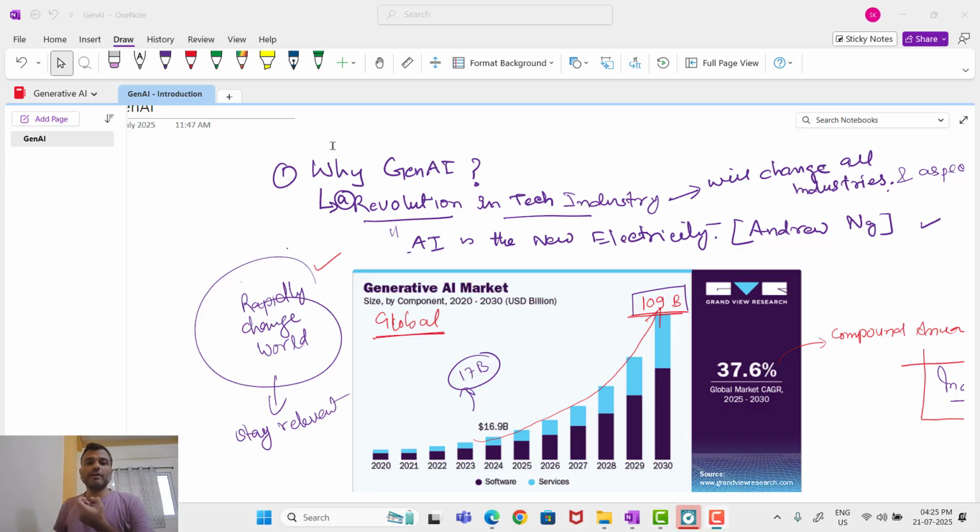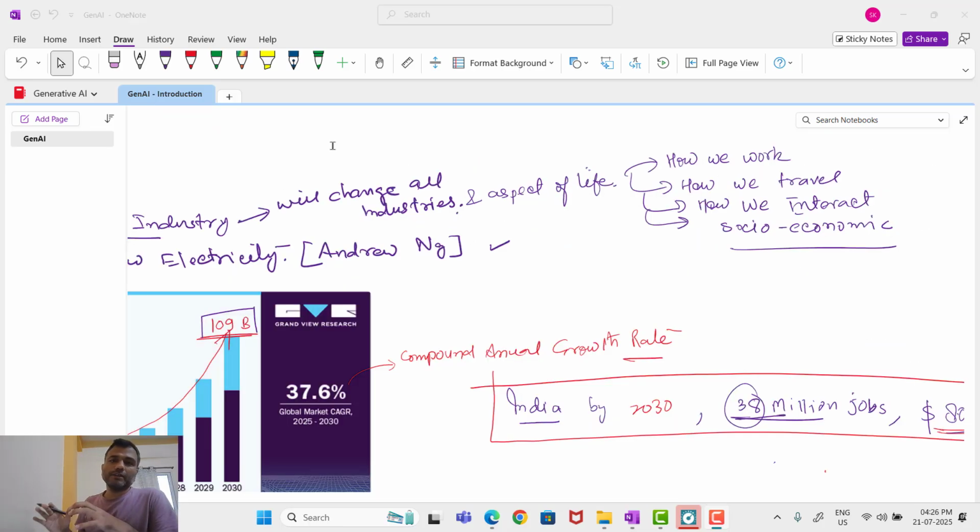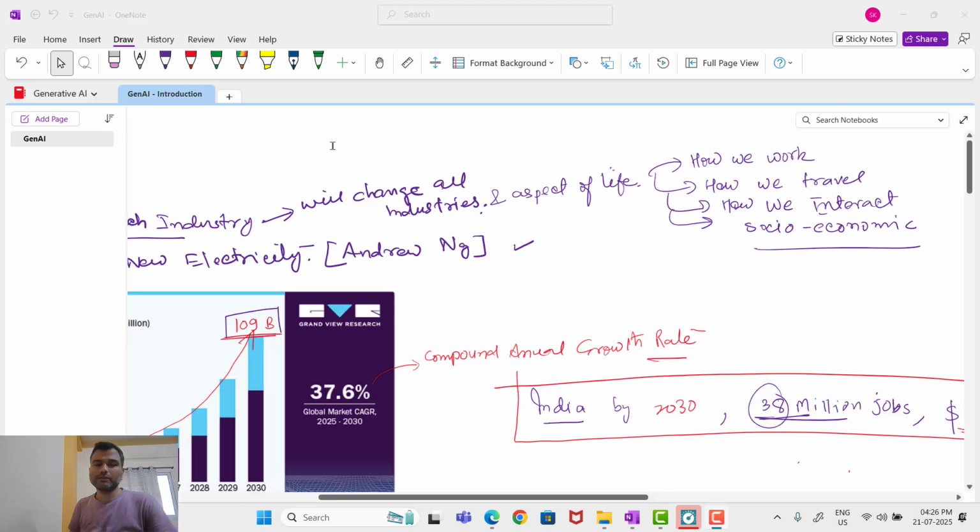Okay, it's basically a revolution that will revolutionize every industry. It's going to change every industry. It's going to impact basically every field of life, every aspect of life, socio-economic and political. It's going to change a lot of things. You know that deepfakes and other things are there. So it's going to change a lot of things. Okay. You have a huge opportunity.